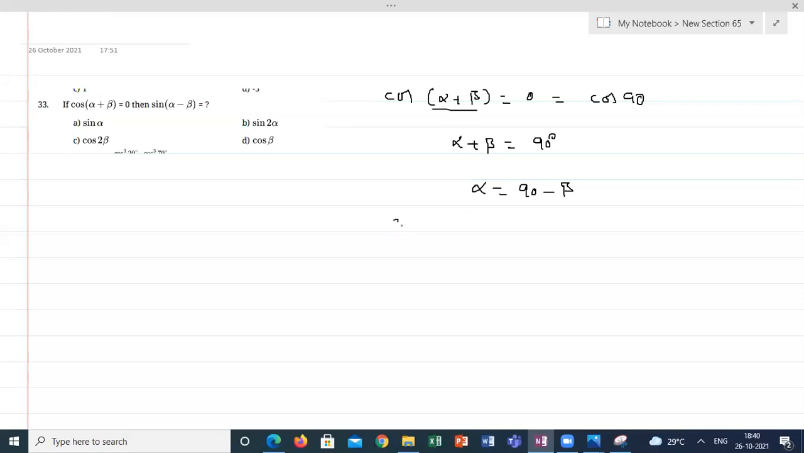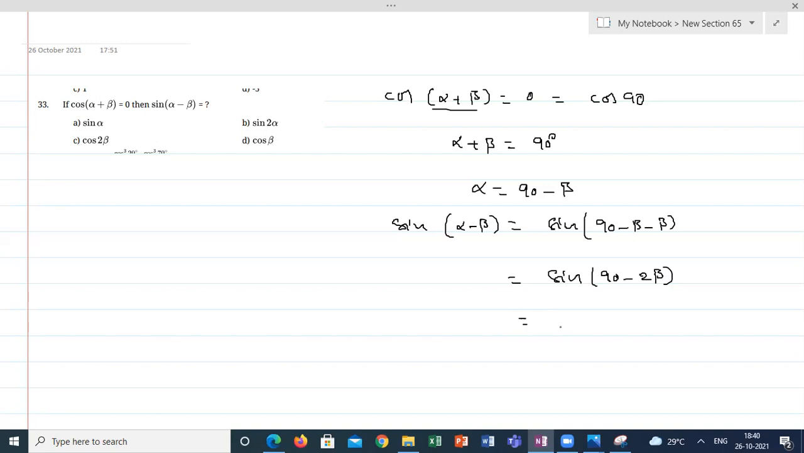So sine of alpha minus beta is equal to sine of, in place of alpha, put 90 minus beta, which will give sine of 90 minus 2 beta. From the concept of complementary angles, we will get cos 2 beta. Up to here we can do, but after this, how does it become cos? It is related to the complementary angles concept.